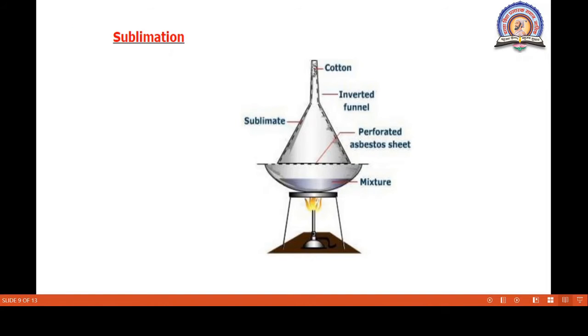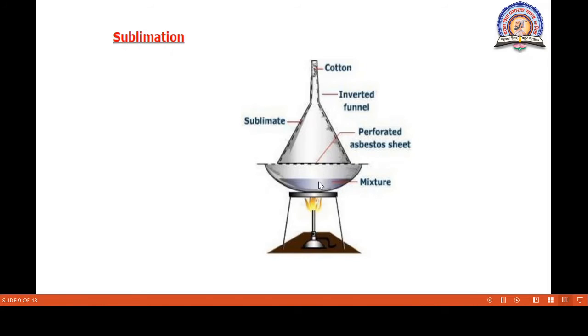So we see this technique. This is a porcelain dish. On that porcelain dish we take a mixture. Okay, it is a sublimable mixture. It contains some impurities. So we place an asbestos sheet on this porcelain dish, and we place the funnel in this way, in inverted position. At this position we place cotton, okay, and we heat that mixture.